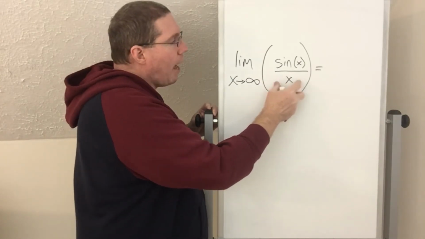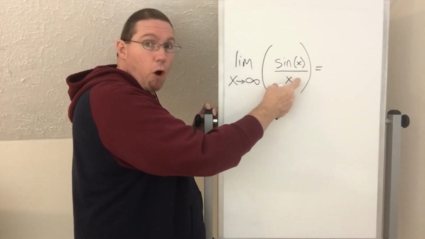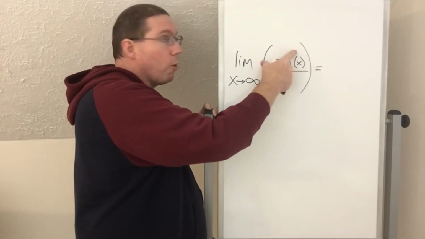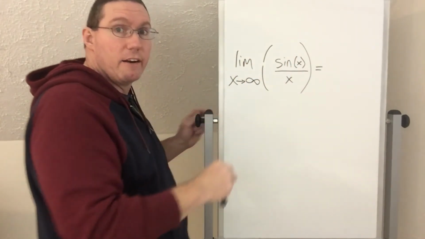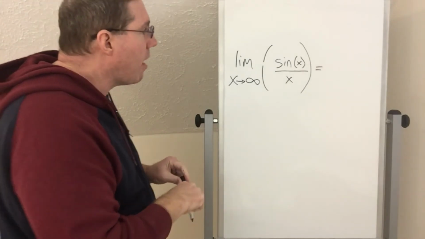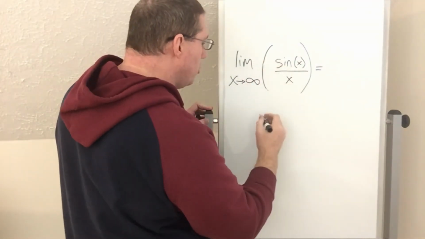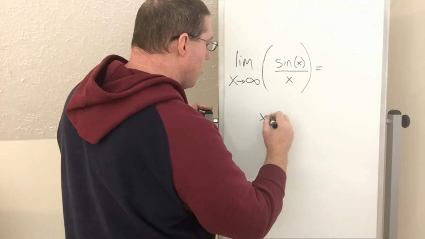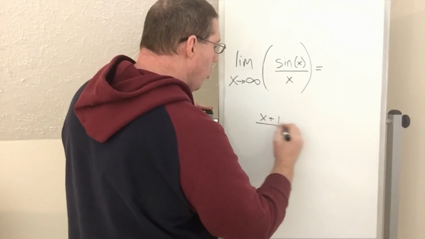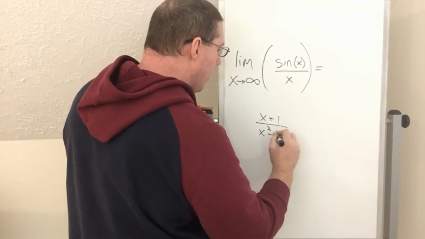And what ultimately is going to happen is because the denominator is growing without bound and the numerator is restricted between 1 and -1, this is going to be the same thing as dealing with the situation where, let's say you have x plus 1 over x squared minus 5.